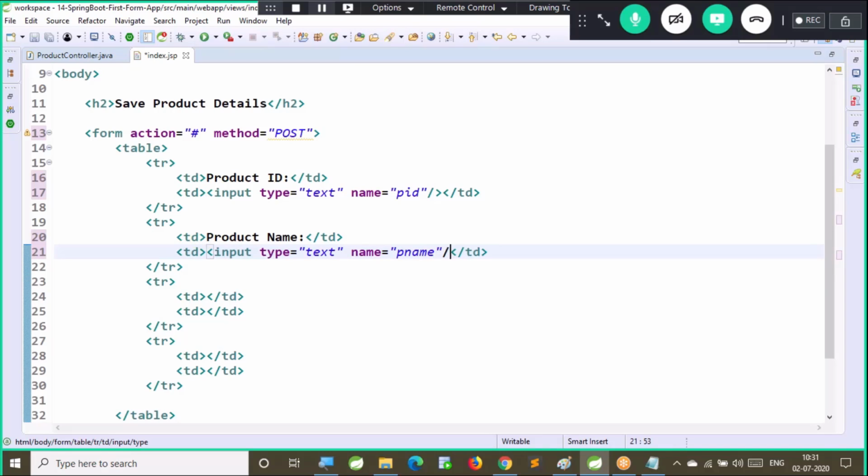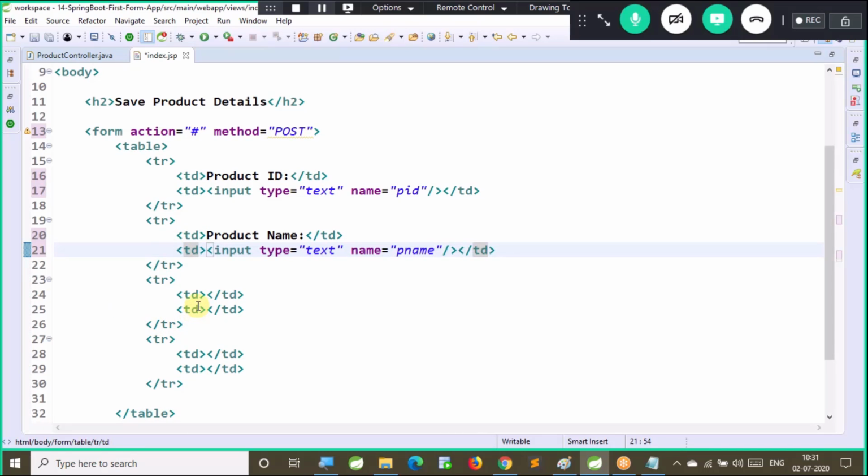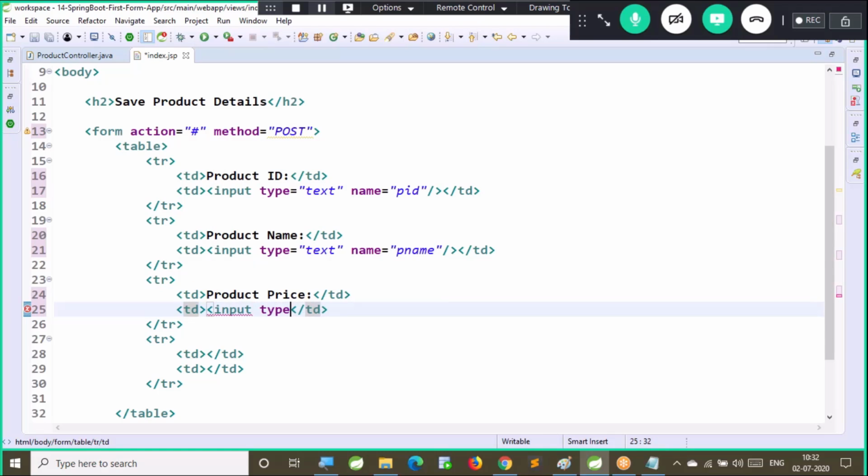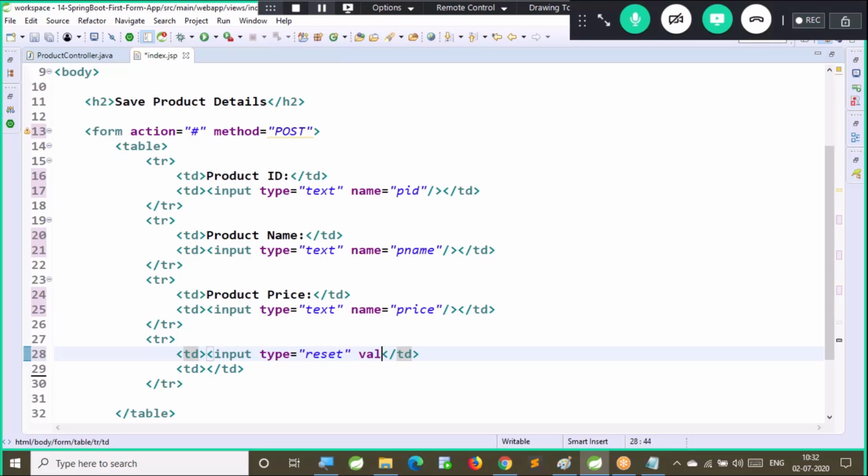Now similarly product price, now here I will write input type is equal to text, name is equal to price. Now here I can give submit button and reset buttons. Now input type is equal to reset, value is equal to reset.